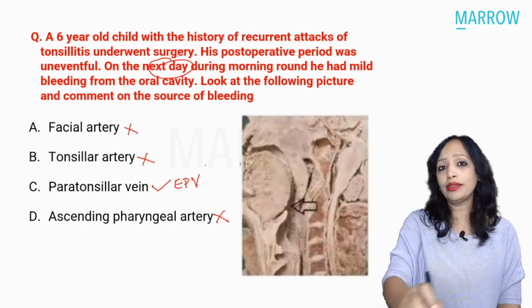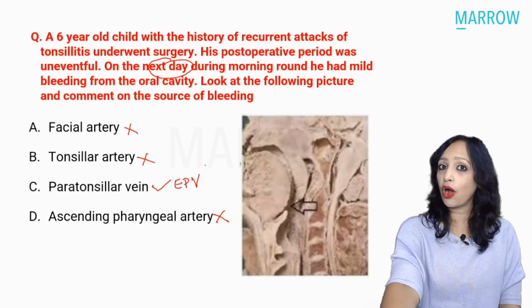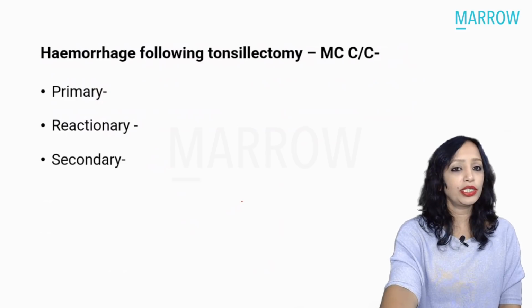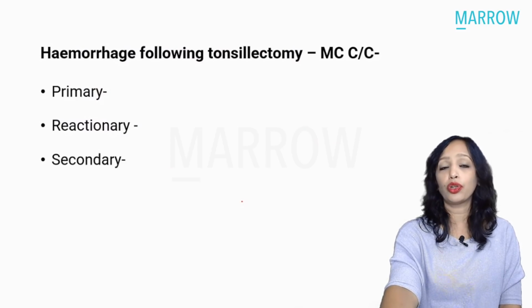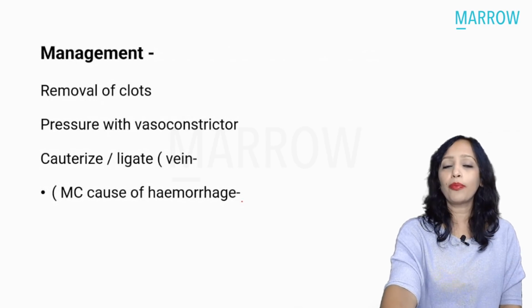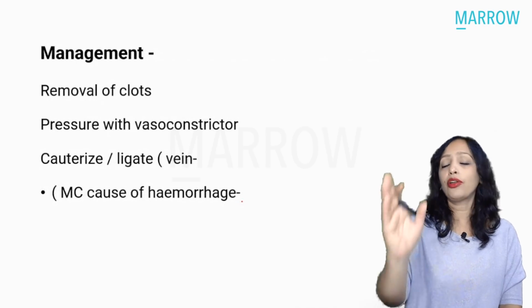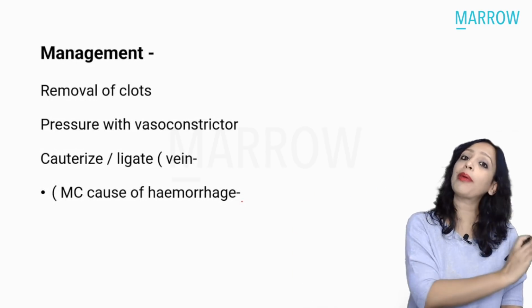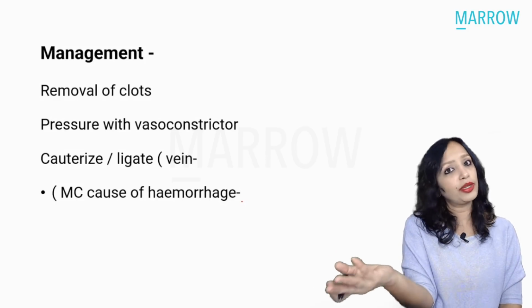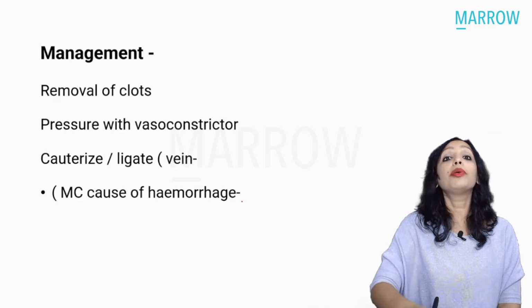How are you going to manage this patient was a question of NEET PG, yes, this year. So how are you going to manage this patient? Yes, we know that hemorrhage is the most common complication following tonsillectomy, and the protocol for management is that for reactionary hemorrhage, you will have to take the patient again back to the OT. And if it is a primary hemorrhage, patient is already anesthetized, patient is already in OT. So the first step will be removal of clots.